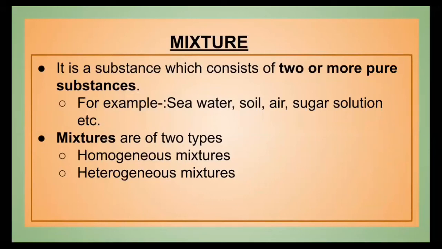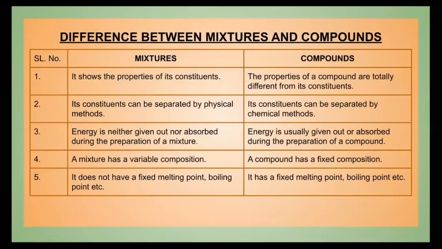Now let's see the difference between mixtures and compounds. Mixtures show the properties of their constituents. For example, if you take iron and sulfur, you will find that iron will show its color and sulfur's yellow color is also visible. But if you consider a compound, you will not see the properties of constituents. Mixtures can be separated by physical methods. But a compound cannot be separated by physical methods. You need chemical methods for it.